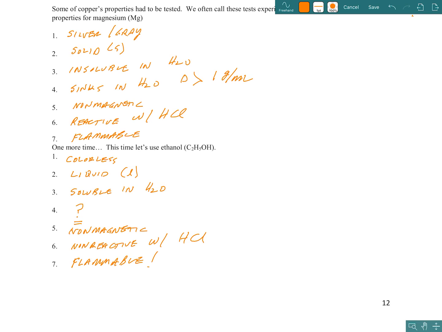All right, in another lesson, we're going to talk about whether these properties that we've just described are either chemical properties or physical properties. So we'll actually come back to this page in a little bit to discuss that.